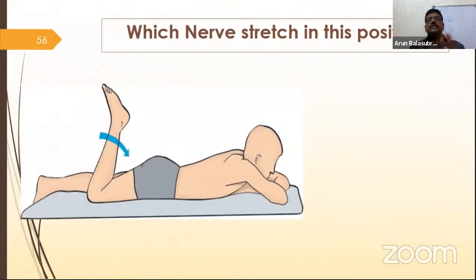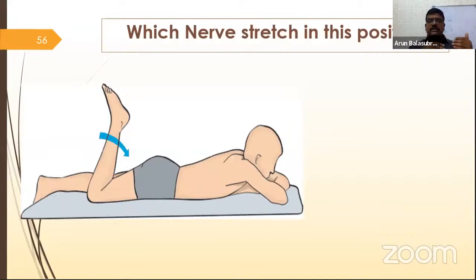Very, very easy question. Which nerve stretch is in this question? Please tell me what this is. Butler's mobilization is also called as, if you are able to do that. Very good, excellent. So what is the name of the technique? This is Butler. Prone knee bending technique, which helps to stretch the femoral nerve, right? So, which was explained by Butler.